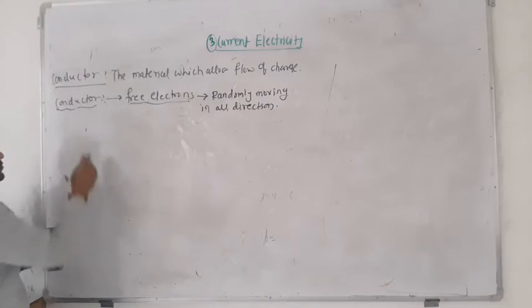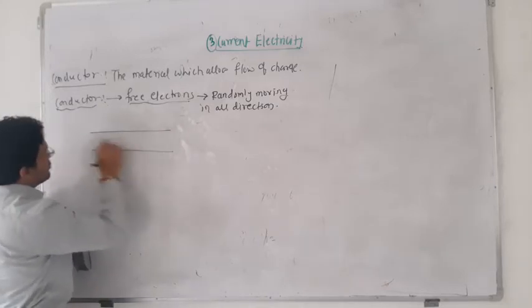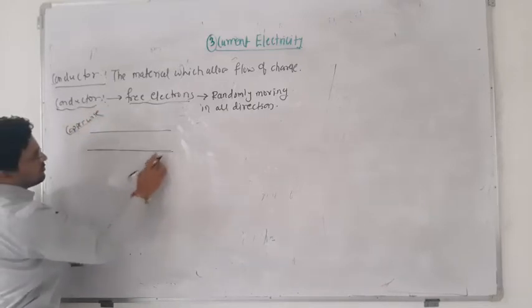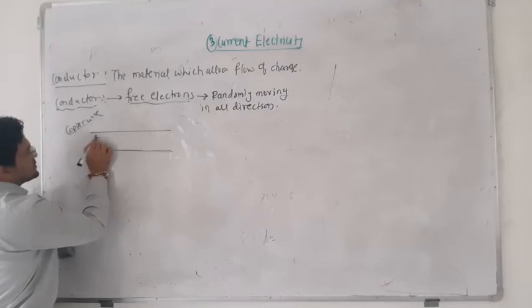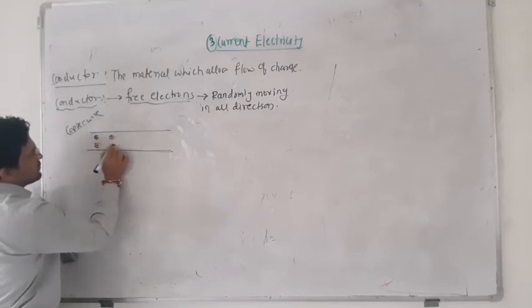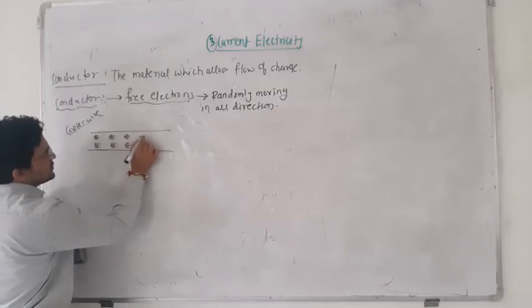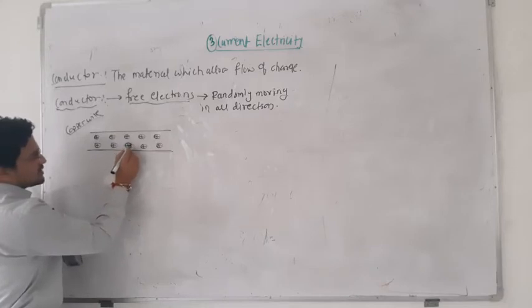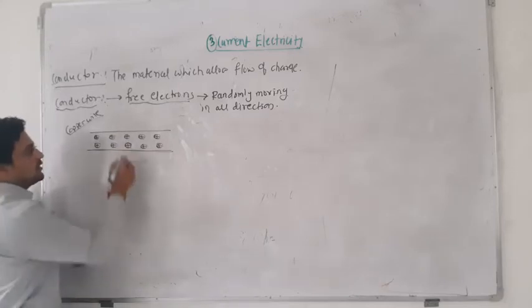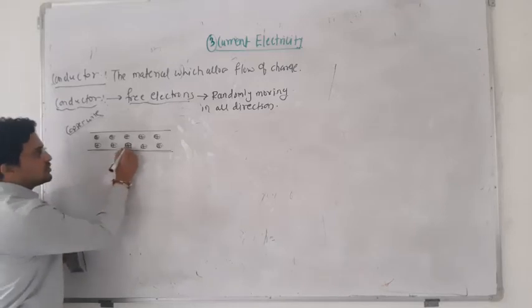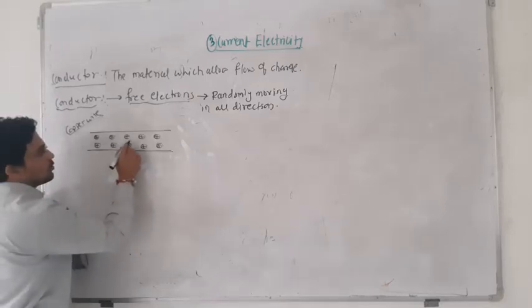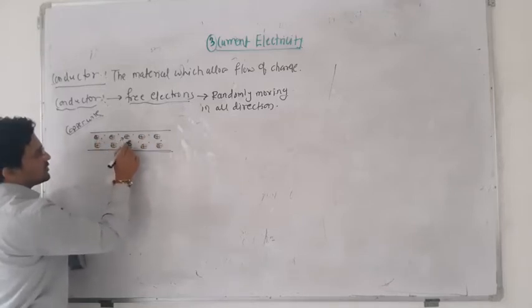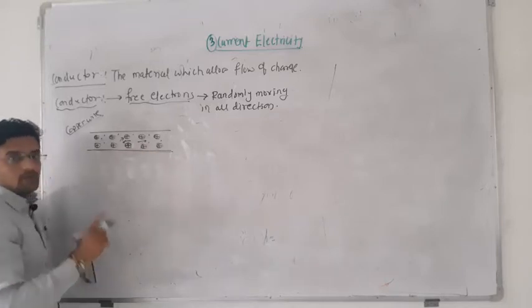I will visualize this. Suppose this is a copper wire. Inside that copper wire there are atoms, and the atoms are fixed. These are fixed, that is nothing but the nucleus itself. There are electron orbitals, and inner shell electrons are tightly bound to the nucleus, so they will not move easily, but the outer shell electrons will move randomly in all possible directions. This electron will move here, this electron will move here, but not all in one direction.